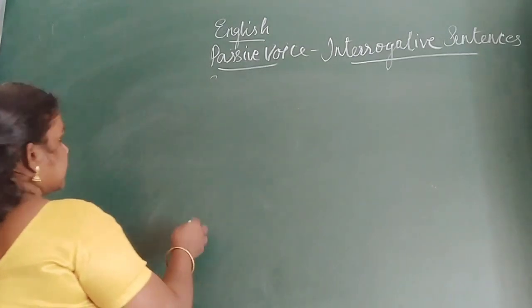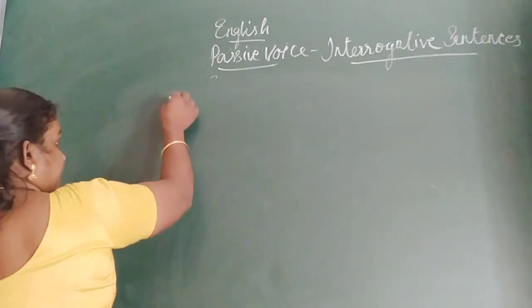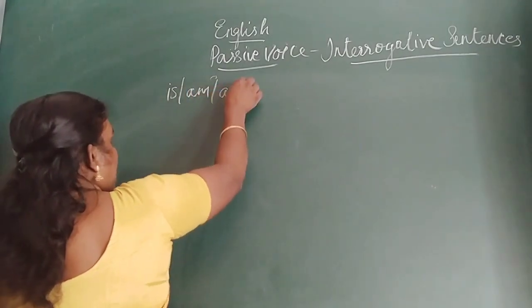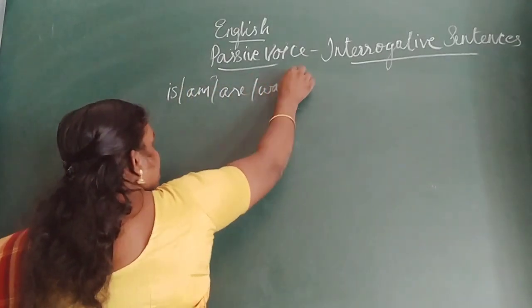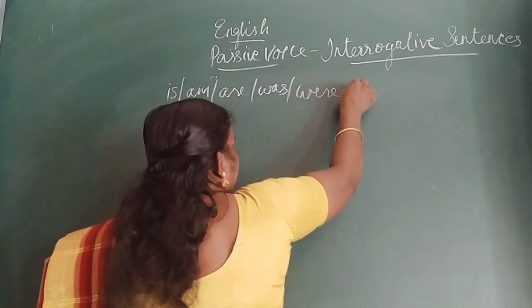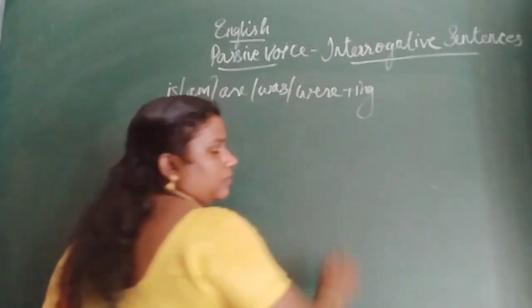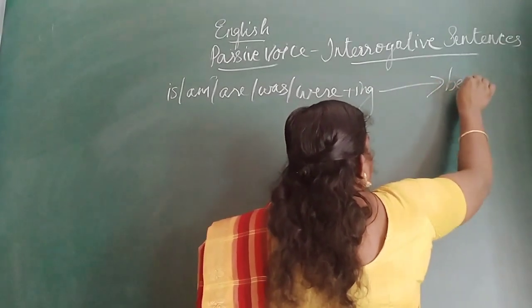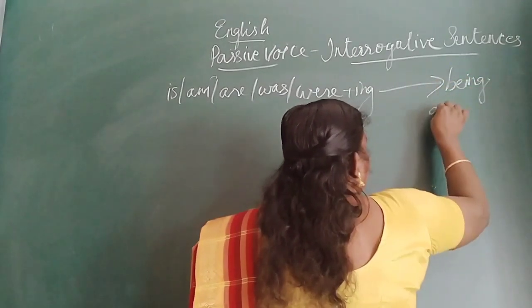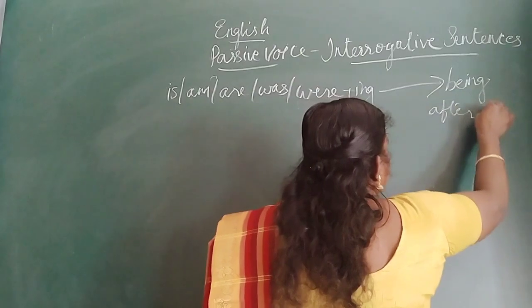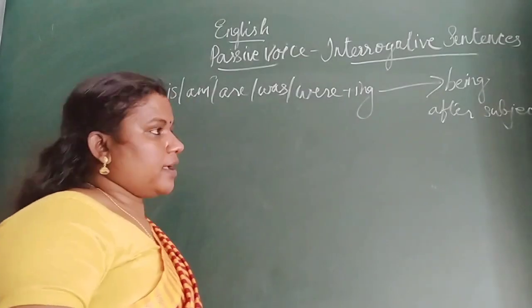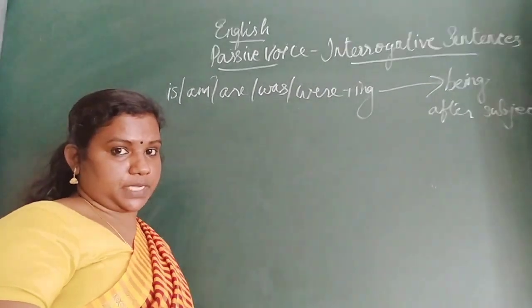Second rule: the sentence which is a question starting with is, are, was, or were plus the ing form. In passive voice, we have to use being after the subject. Okay, being after subject.